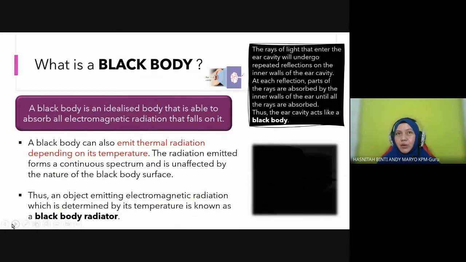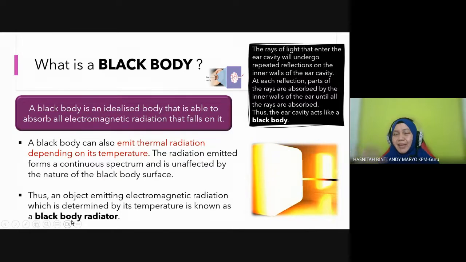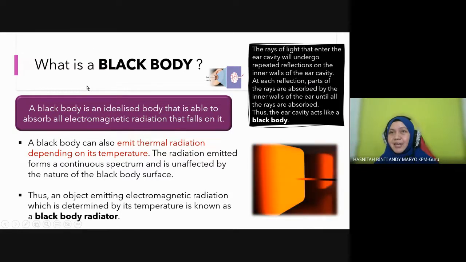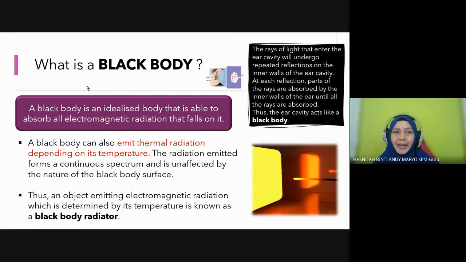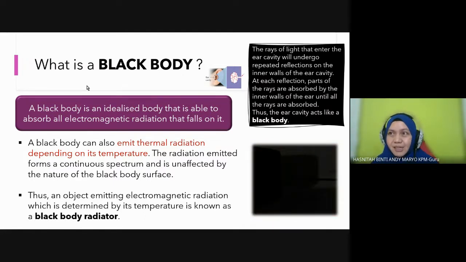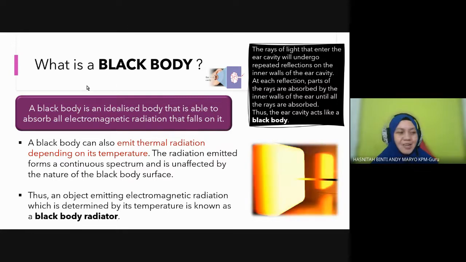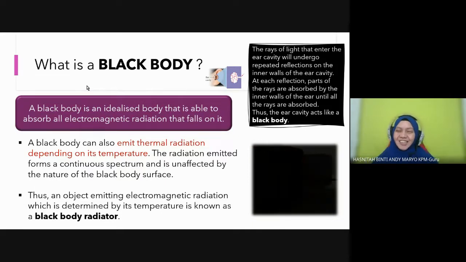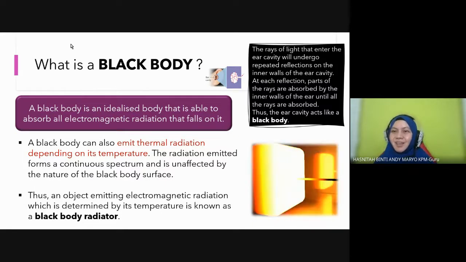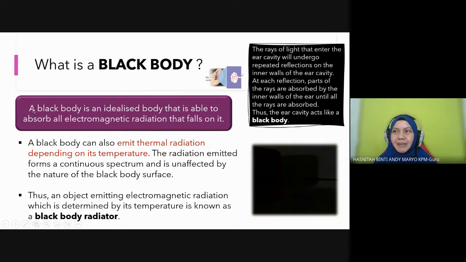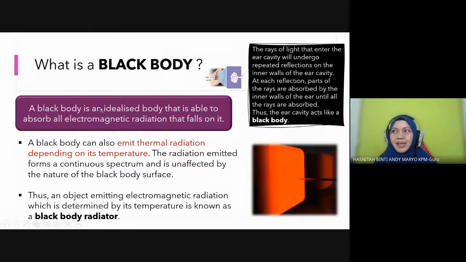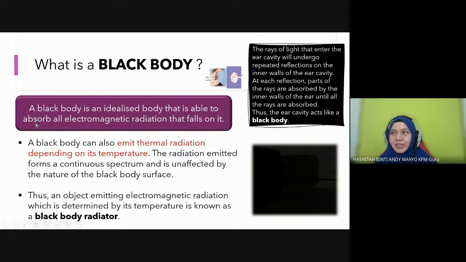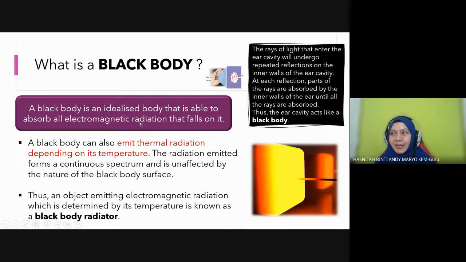Before we go to the new graph invented by a new physicist, let us first look at what is meant by black body, students, because the graph you saw just now refers to a black body. So what is a black body? Is it a material black in color, or how? Black body. As you can see from my screen, a black body refers to any object which is able to absorb all electromagnetic radiation or electromagnetic waves that fall on it.